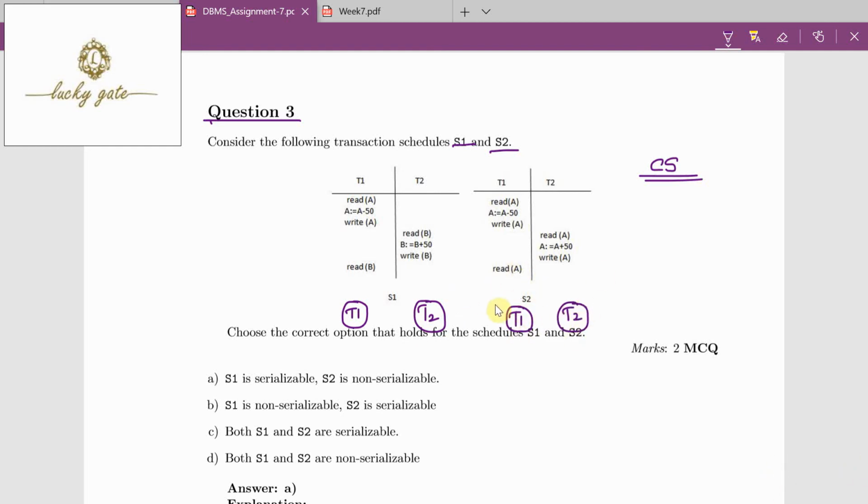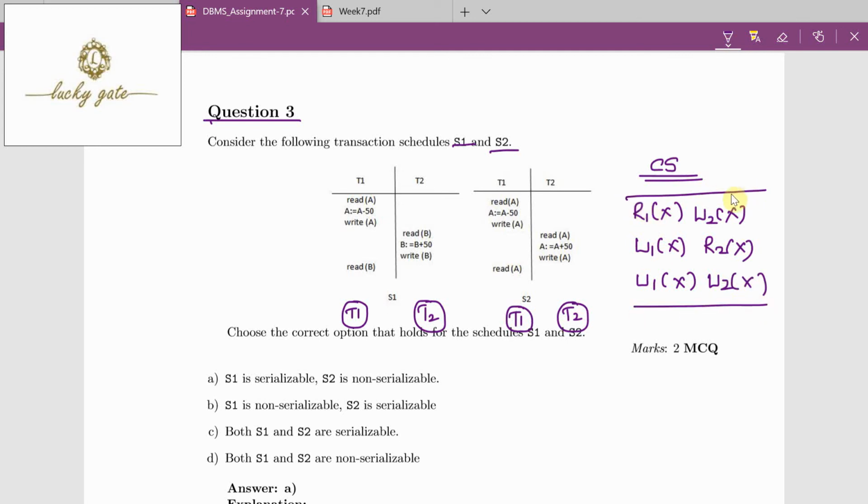And we draw an edge for each of the conflict operations. What are the conflict operations? Read-write conflict, write-read, and write-write. These are the three conflict operations. Now observe, friends, these are operations on the same data by different transactions. These are the three conflicts. Now to draw the precedence graph, you have to check both schedules carefully for the conflict operations.